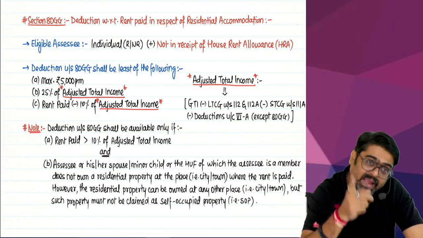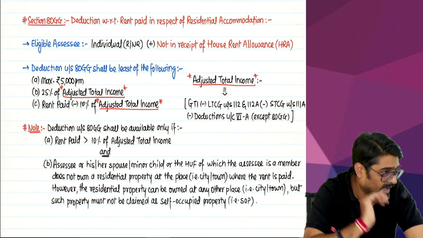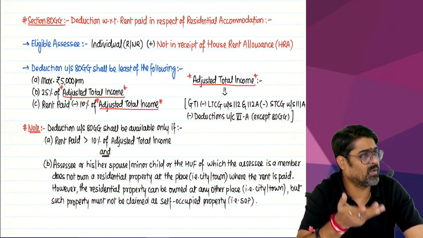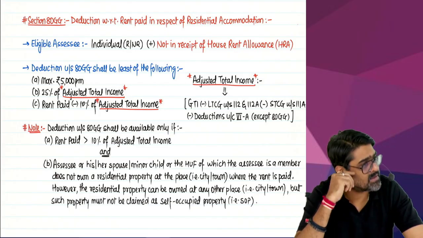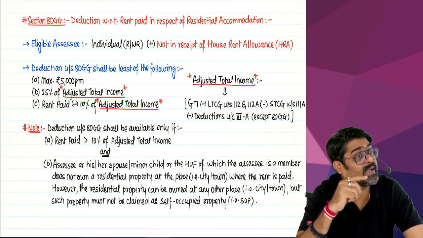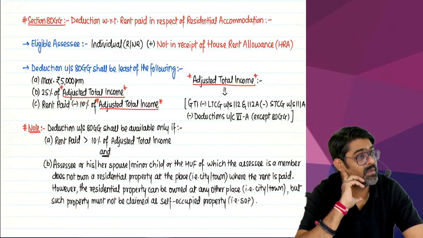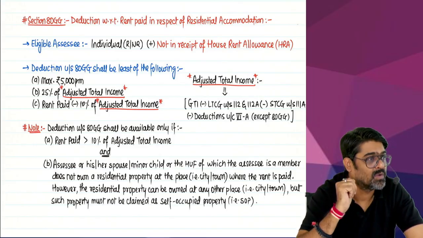So are you still paying rent for your residence? Yes. But are you getting HRA income to pay that rent? No. So definitely you are going to pay that rent out of your other incomes. But for that, will you get 10(13A) exemption? No. 10(13A) exemption is available for rent paid out of HRA income. But since HRA income is not received by you, even if you pay the rent, will you get 10(13A) exemption? No. So no problem.